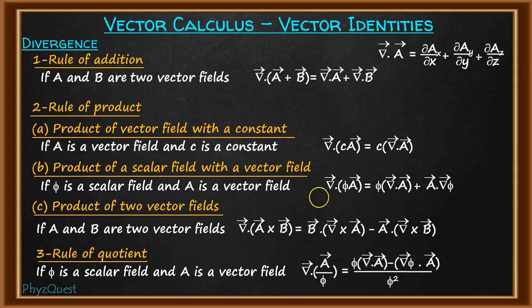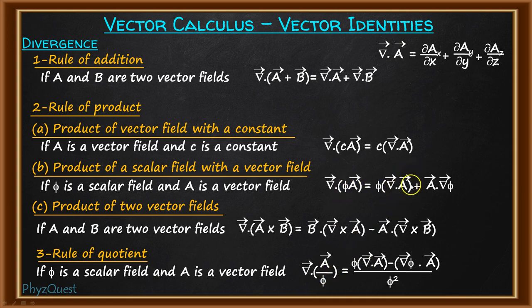So as you can see, in this case as well there is multiplication of the vector field with the scalar field in the numerator, but here we have division.